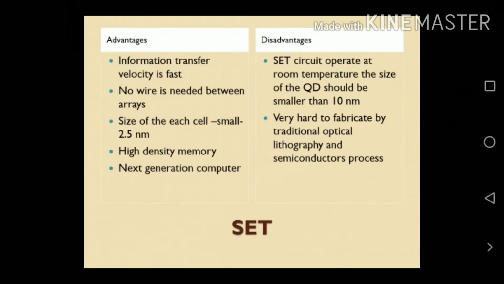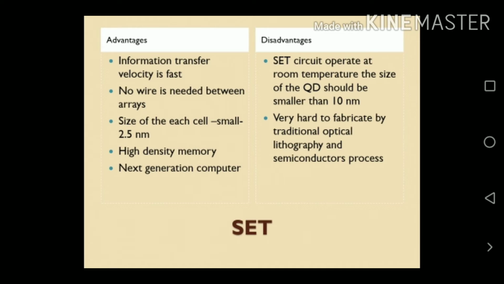Next, we discuss the advantages and disadvantages of the single electron transistor. First, the advantages. Information transfer velocity is faster. No wire is needed between the array. The size of each cell is small, that is 2.5 nanometers. It gives high density memory. SET is used for next generation computers.